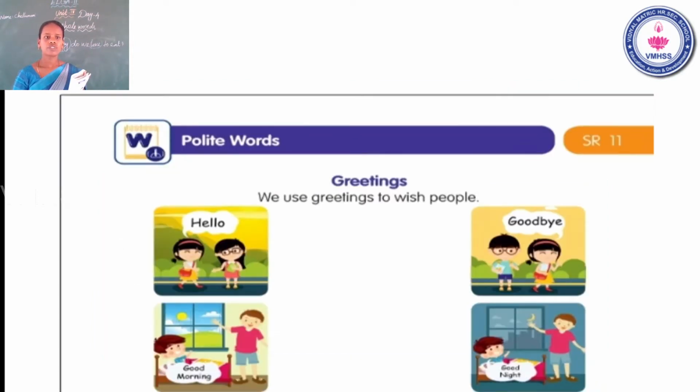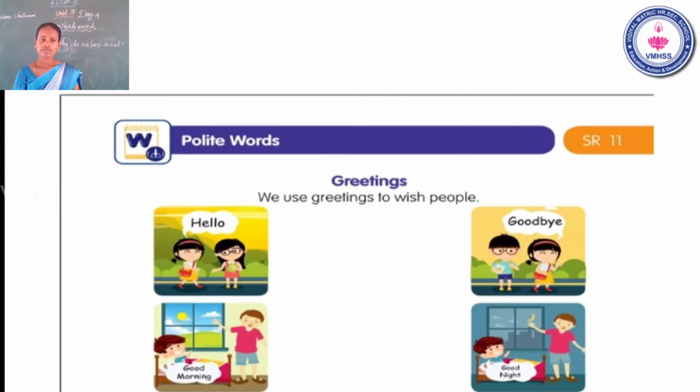Yes, polite words. Yes, already we learnt in unit 3. Yes or no? Yes. Greetings. What is the meaning of greetings? These are polite words. Polite means speaking very gently. Greetings. We use greetings to wish people. Okay. Hello. When we meet someone, we say hi or hello. What do we say when we see someone? Hi or hello. When we meet someone new, we say hello or hi. Okay.